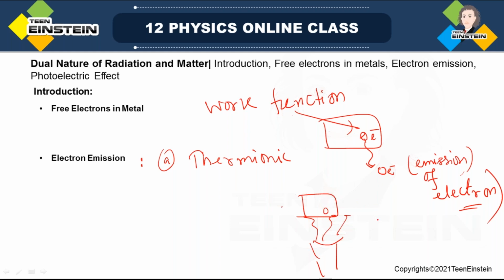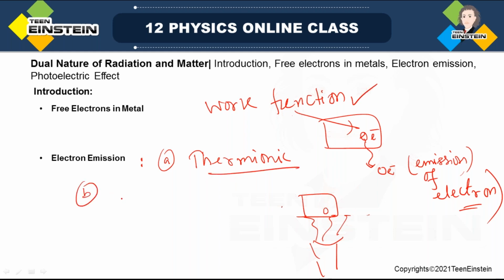You know, this heat actually gives kinetic energy to electrons. If you heat it, the heat energy will increase the temperature of the particular metal surface, and the electrons' kinetic energy will be increased, and that's how they will overcome this work function amount of energy. This is thermionic emission.